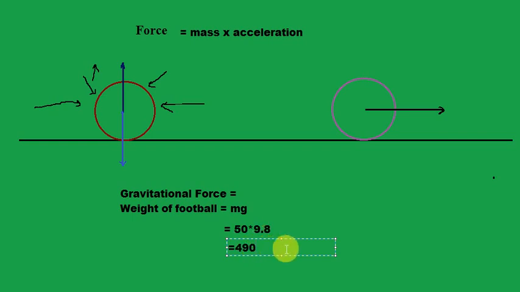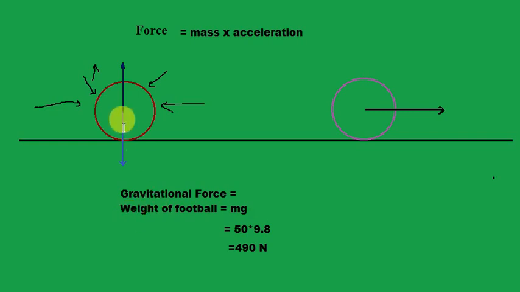Right? 490 newtons, because weight is a force. Weight is a force, that's why mass is there, and instead of acceleration, gravity is also one kind of acceleration, and that's why it is here. But the weight is also a vector quantity, remember, because it's one kind of force. It is acting in the downward direction, right?